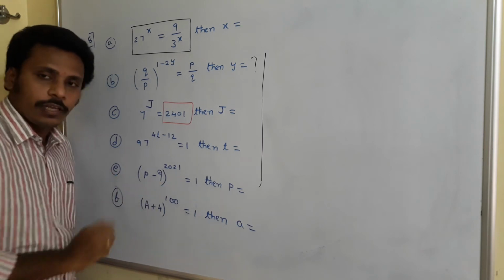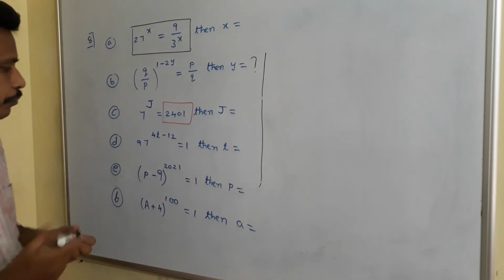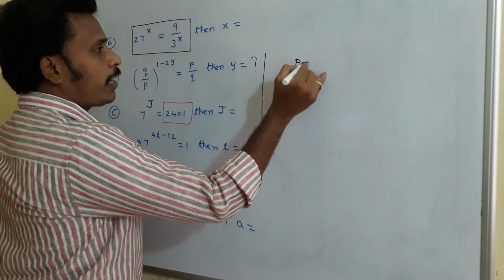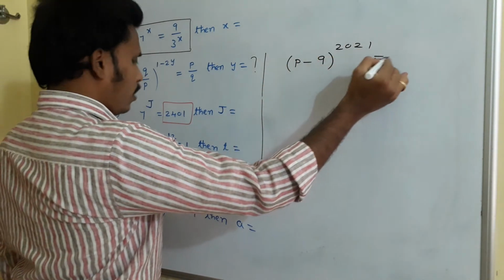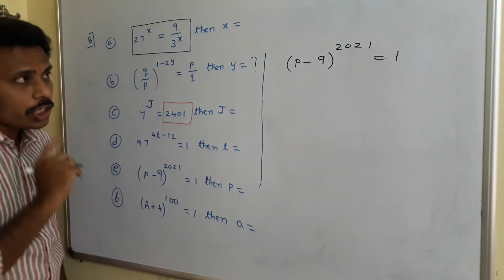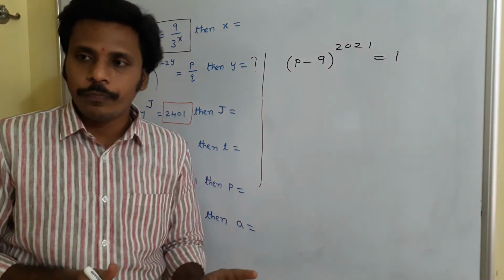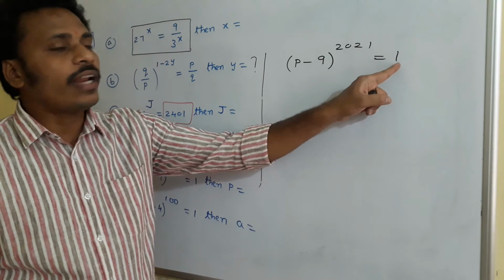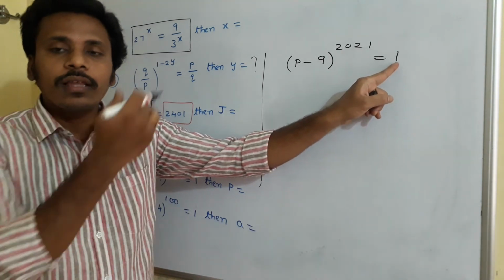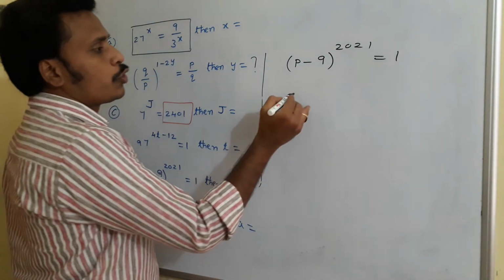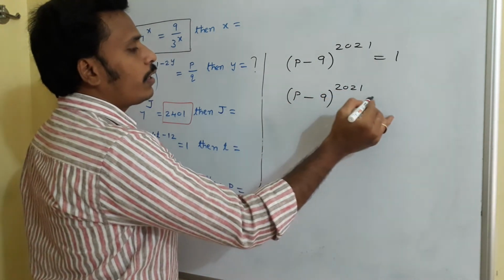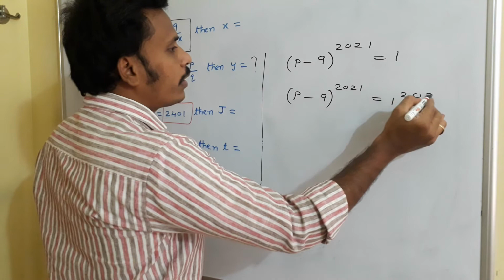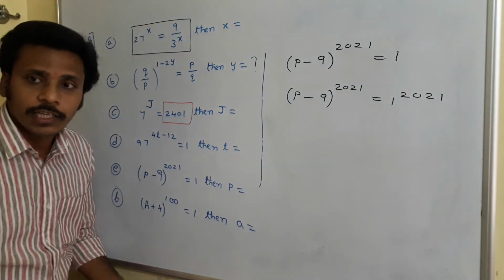Okay, I will solve the E bit first. It is given that p minus 9 to the power 2021 is equal to 1. Our task is to find the value of p, and that's why we need to rewrite this 1 with 2021 as a power. So p minus 9 to the power 2021 is equal to 1 power 2021. Is there anything wrong?